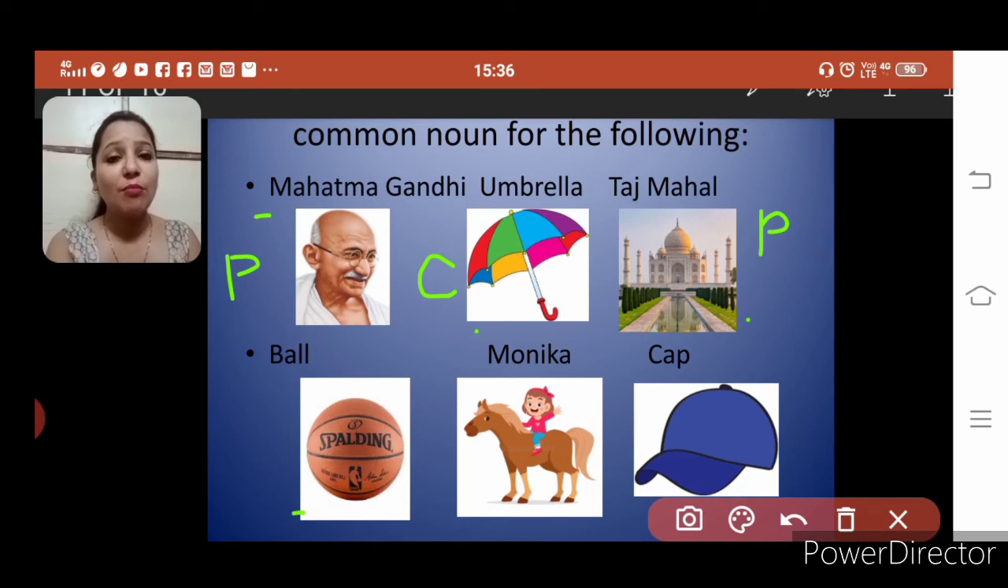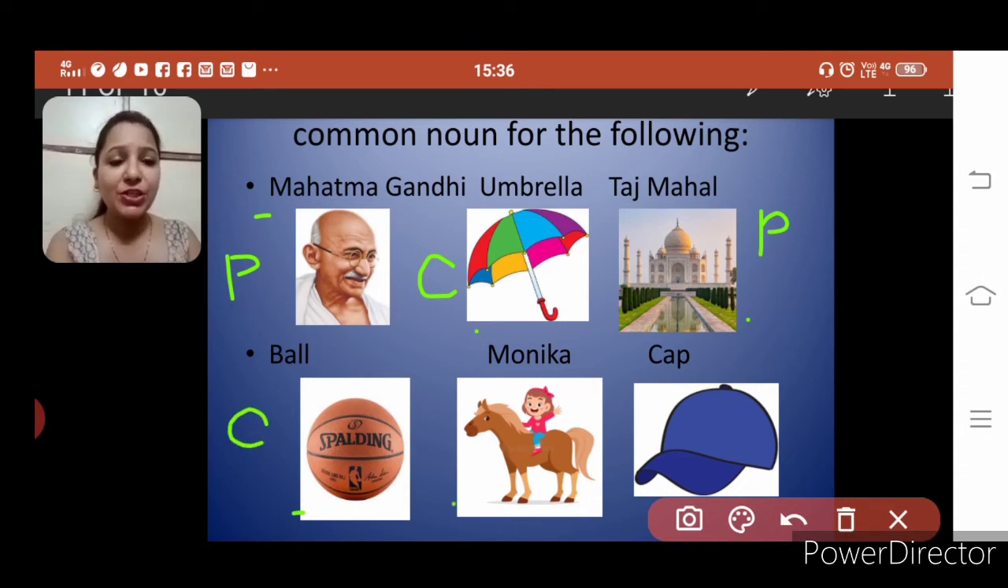Next is ball. Is it proper noun or common noun? Okay, you will answer this question. I am giving you 3 seconds. 1, 2 and 3. Is it proper noun or common noun? Very nice. It's common noun.